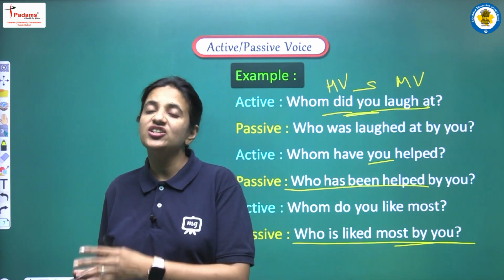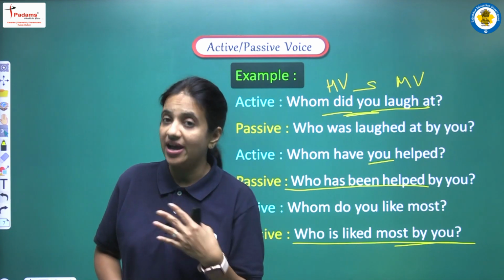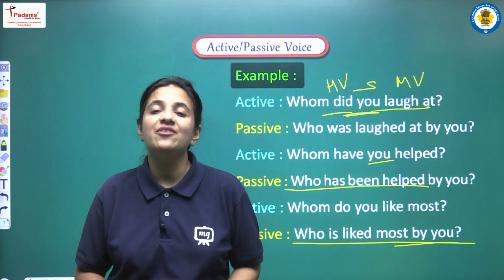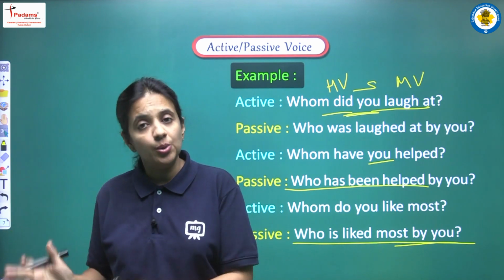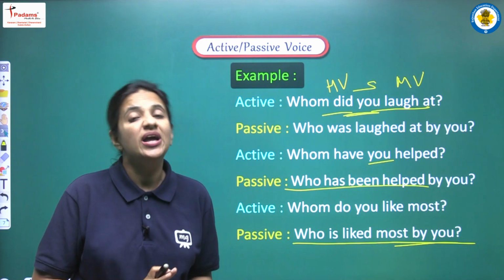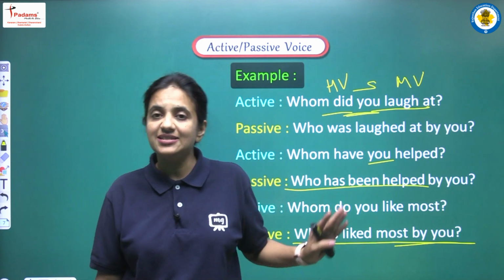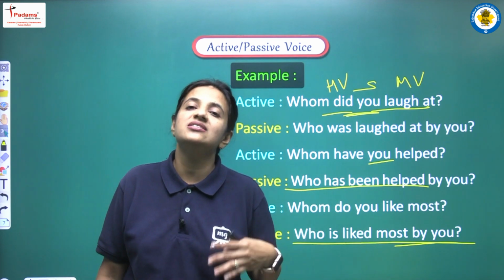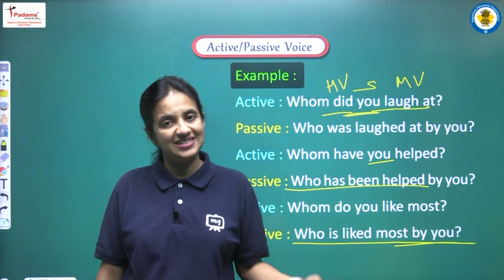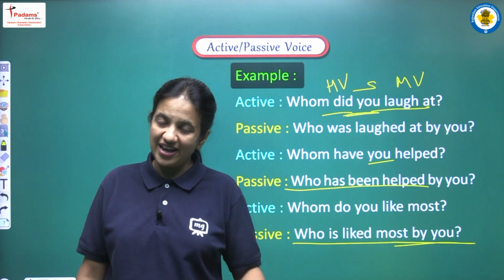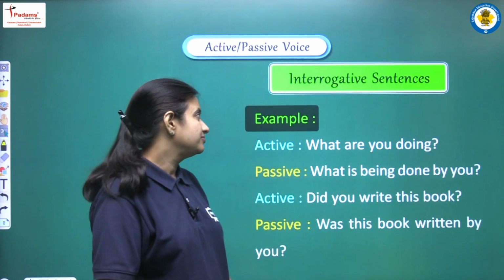In that condition, who will be converted into by whom, and if we are having whom in the beginning, then whom will be converted into who. And yes, we have discussed all these examples just to practice the structure, just to practice these points that we are discussing here. Alright, moving on.